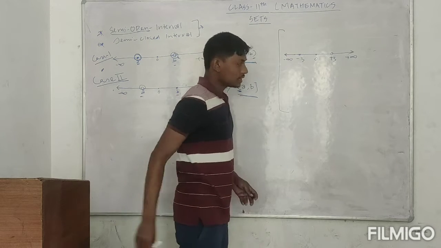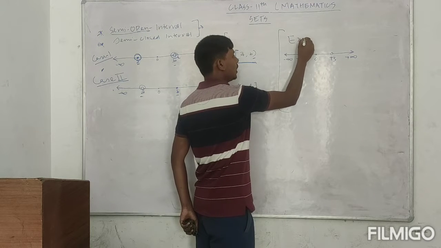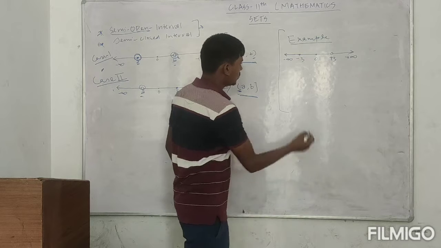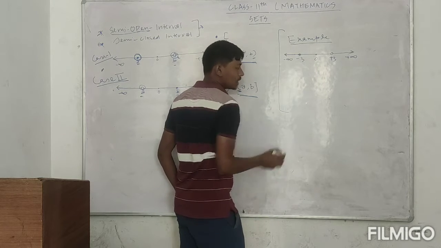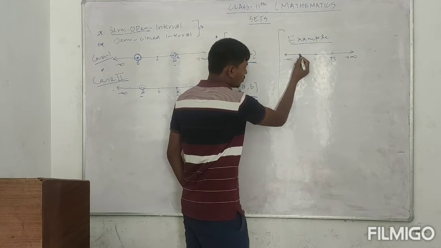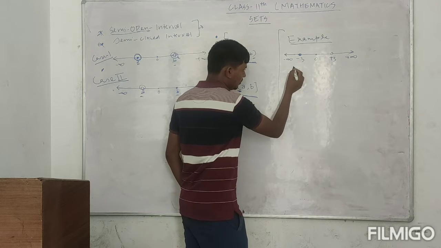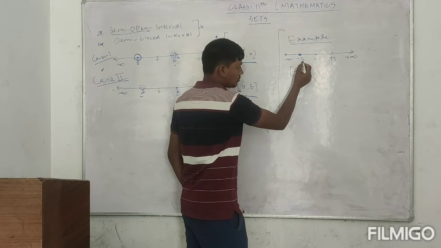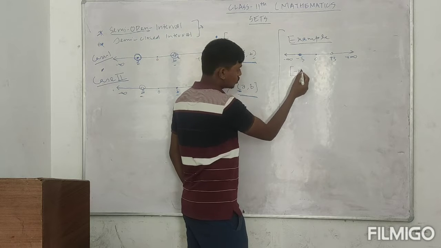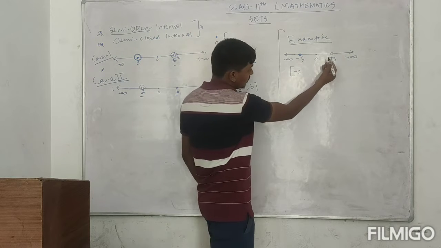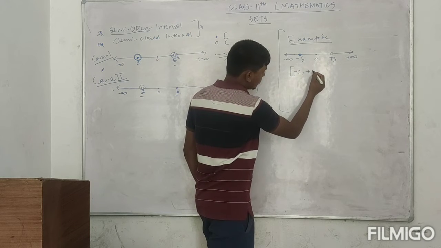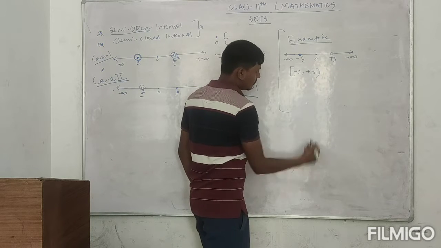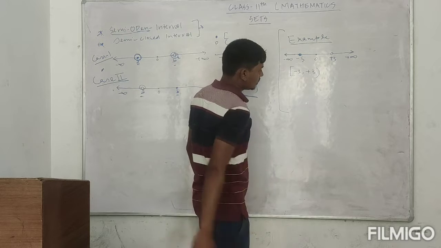How do you write it? If this is your example, you have to find the set of this number line. As you can see, the closed interval comes first, so this symbol will be translated into this form: -3 has the closed interval symbol, and +3 has an open interval here. Open interval is represented by a small bracket, so this will be represented by this.